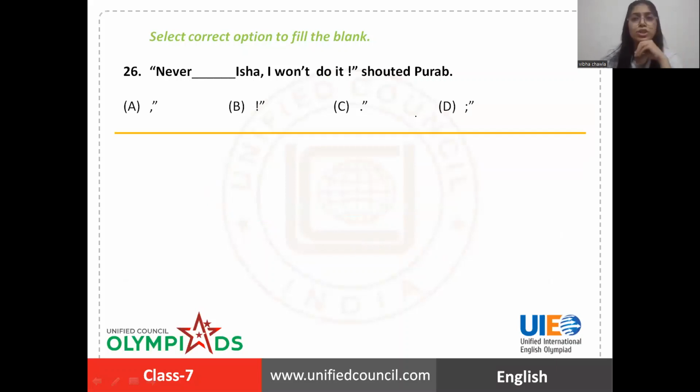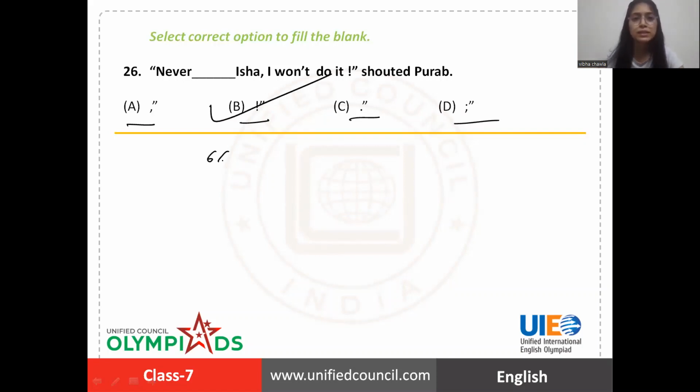Okay, let's have a look at question number 26. Never blank Isha, I won't do it, shouted Purav. So here you have to put a punctuation mark, the right one. Purav is trying to express very strong emotions here. Like, never, Isha, I won't do it. Like, I'll do this never. That's why the exclamation mark will be correct here.